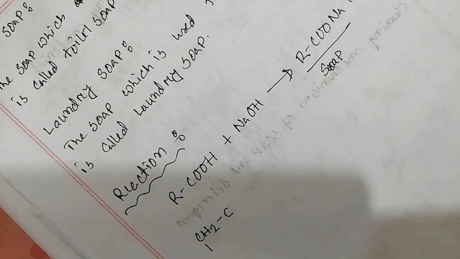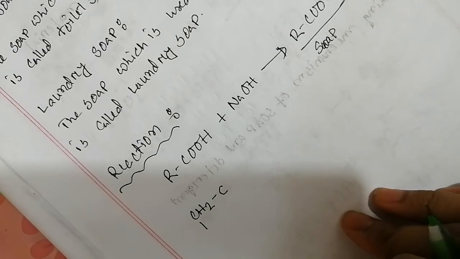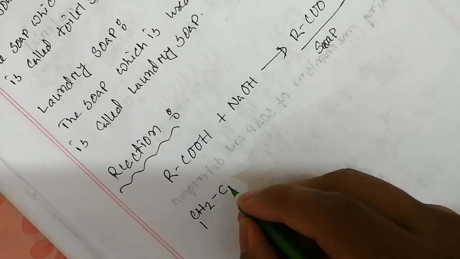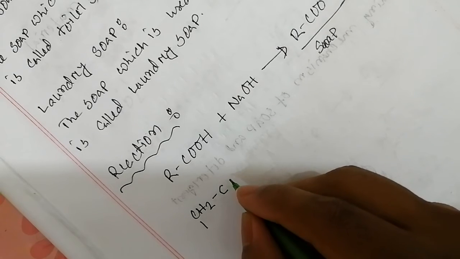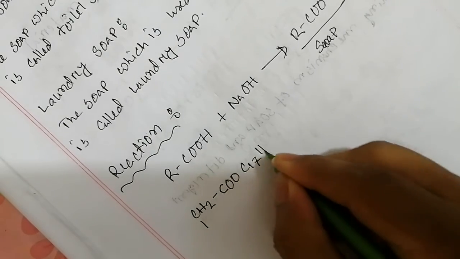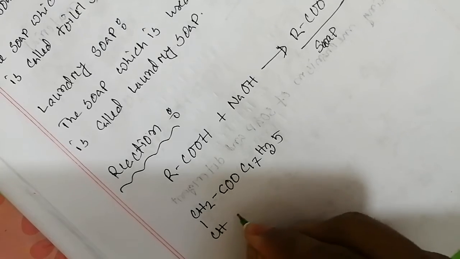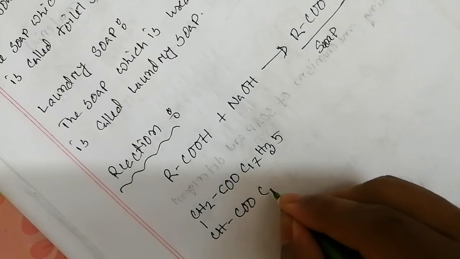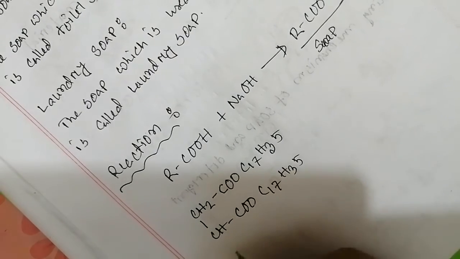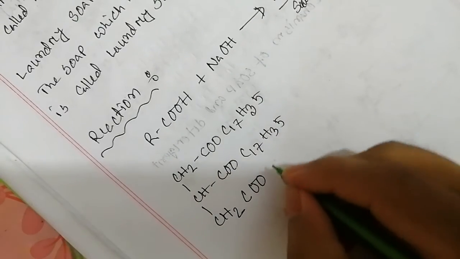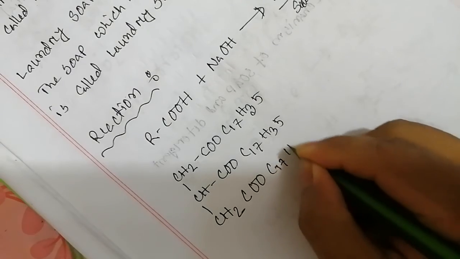Now we discuss production of soap from oil or fat. We use stearic ester or stearic oil for this production. CH2COOC17H35, CHCOOC17H35, CH2COOC17H35.